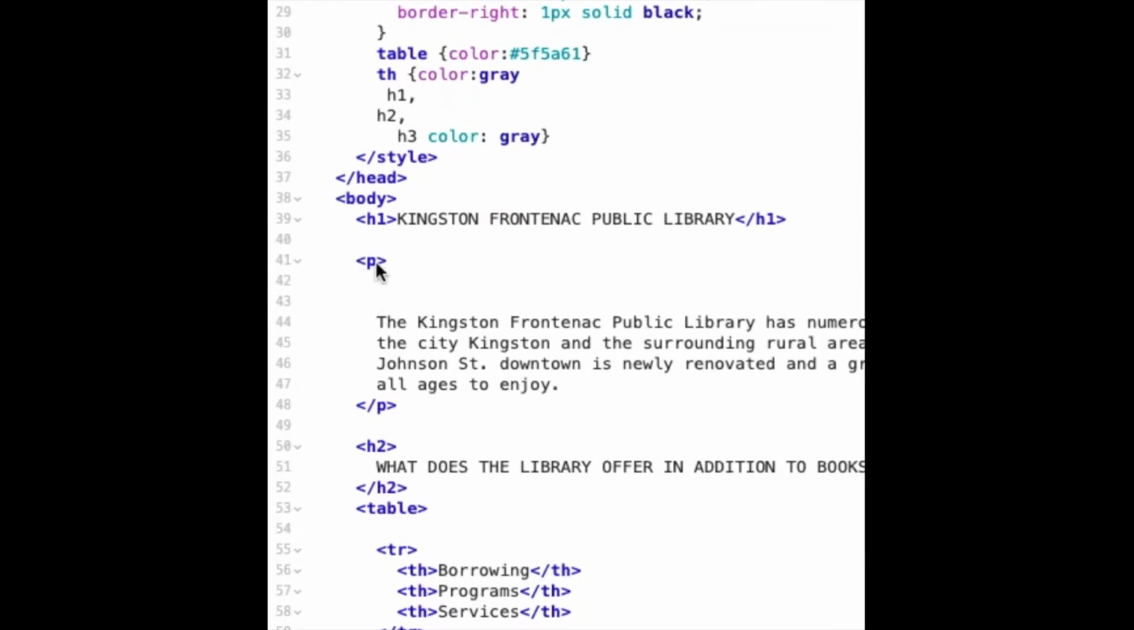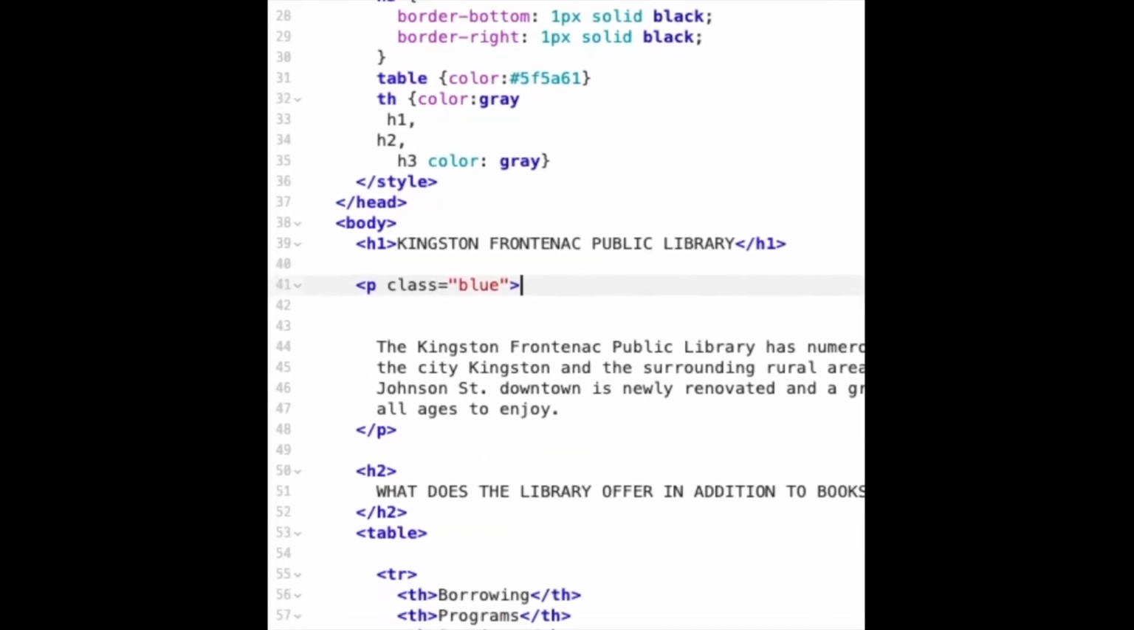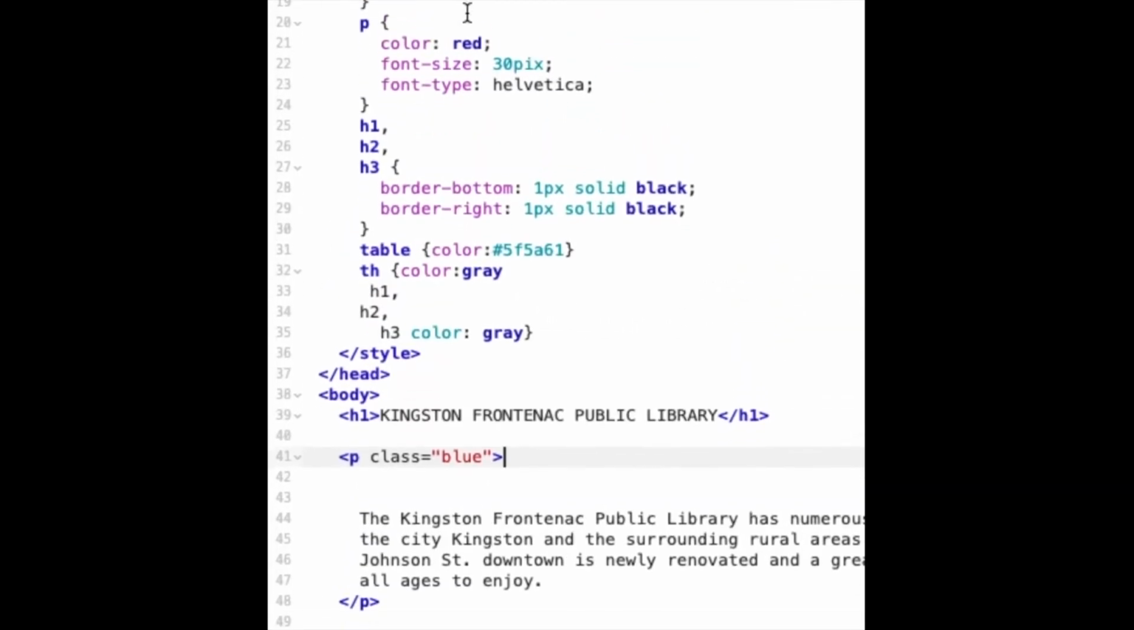So we're going down here to our paragraph. We are going to make a class attribute. Class equals double quotation marks blue, closing quotation marks, our closing angle bracket. After that, we're going to have to go up and change the rule that we have in the style section. So now we're going to say